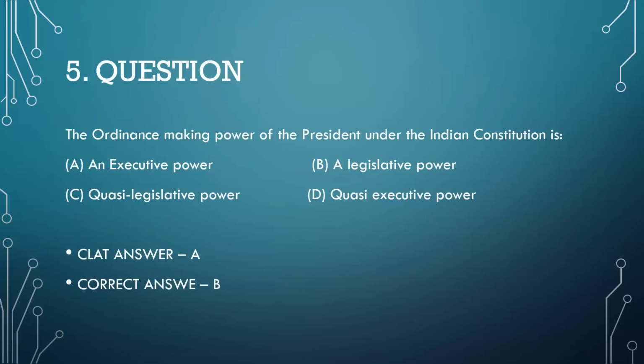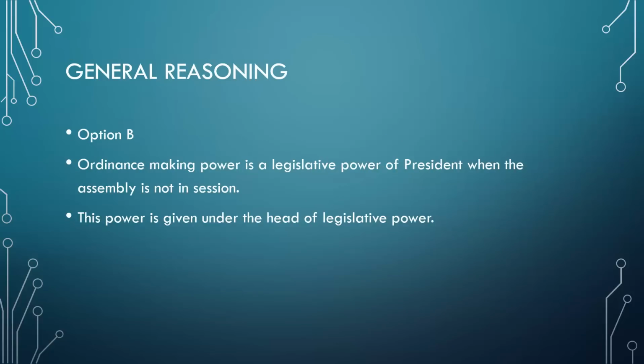Now question number 5, ordinance making power, and you have already known it, that is in legislative power. The CLAT answer given was A, and ordinance making power is a legislative power of the President when the assembly is not in session. You can refer to any book, whichever you have, Jain Pandey or B.N. Shukla, just refer to the page number or attach the page number. By any means you can cite the authority.